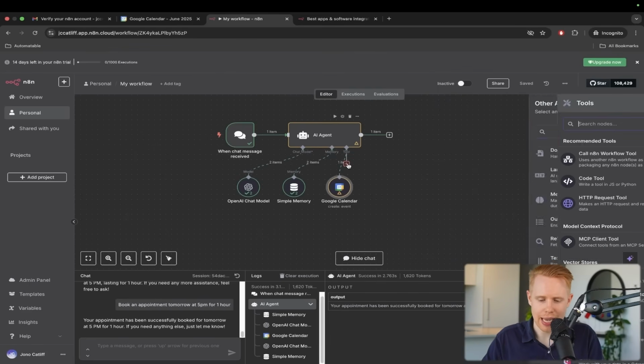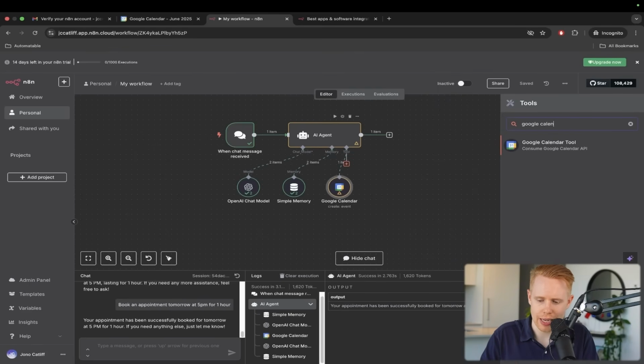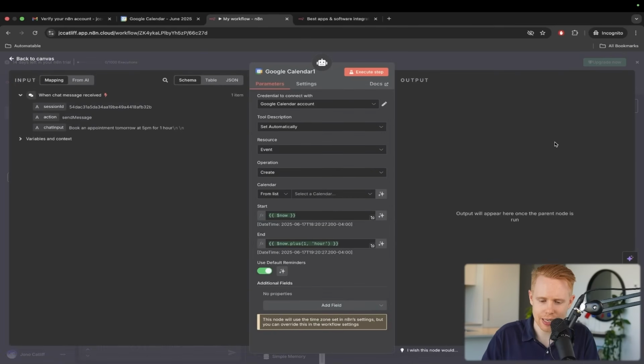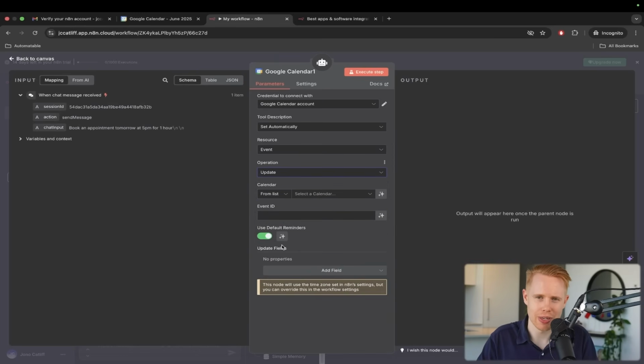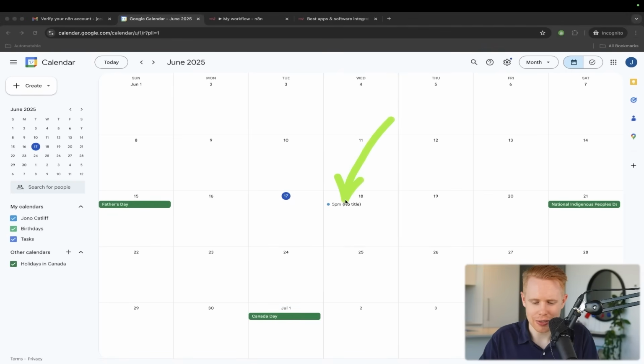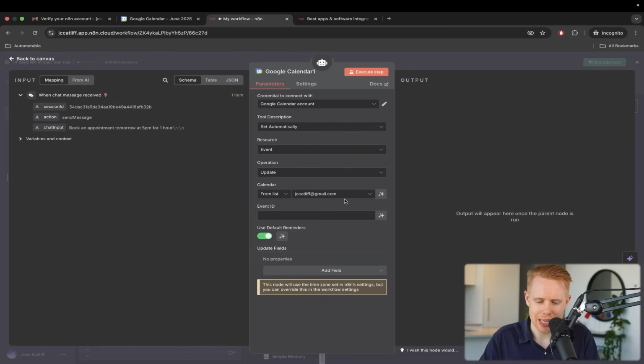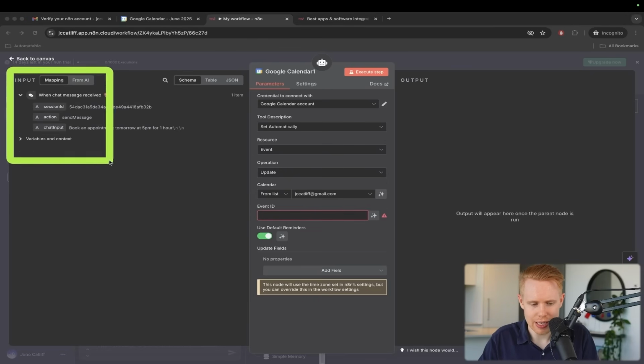So we can go ahead and add in another tool, and we're going to search for Google Calendar again. But this time, we're going to change the operation from create to update. And now this is going to allow us to update an existing calendar event. From here, we can choose the same list again, and it's going to ask us for the event ID. This is the ID of this particular calendar event that we just created. Now, the issue is that we don't have access to this event ID. The only thing we have access to in here is the inputs.